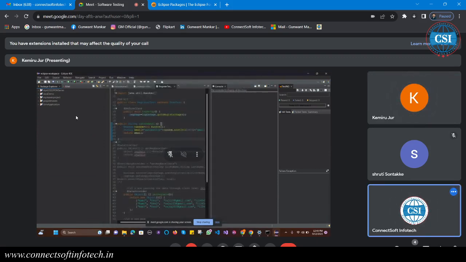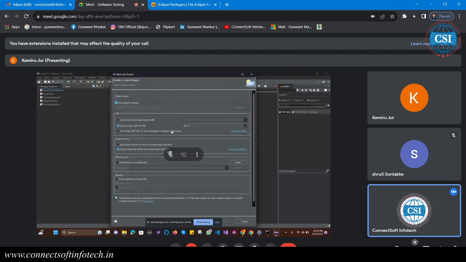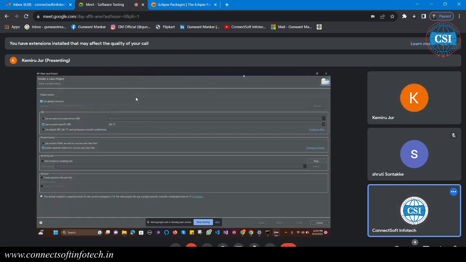Just go to File, then New and Java Project. Select the Java project. Later we will see Maven project and all. And here is the project name. You can give the project name Java classes or something. Okay, Java classes.